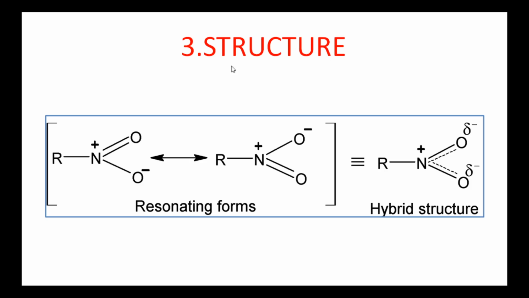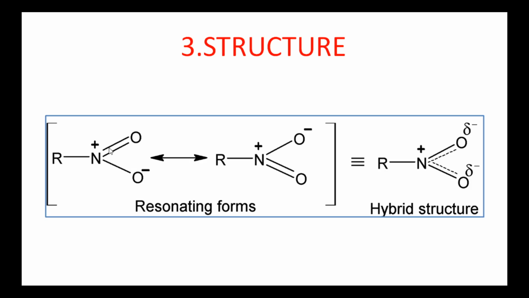Next, structure. In the structure, the nitro group exists with one bond as N double bond O, and another bond as a coordinate covalent bond pointing from nitrogen to oxygen. So, nitrogen gets a positive charge and oxygen gets a negative charge. This is the resonating structure for the nitro group.